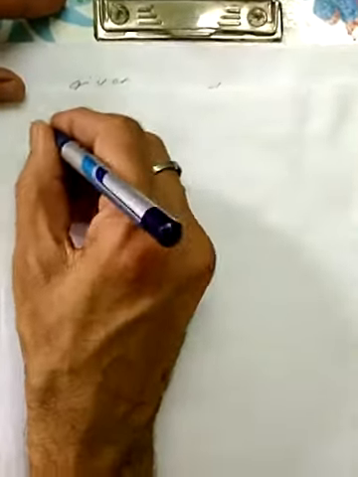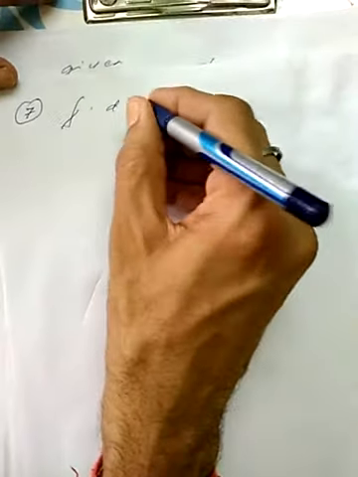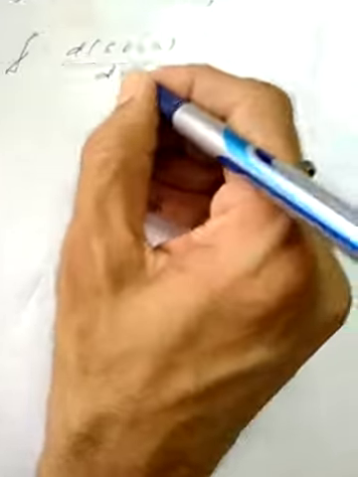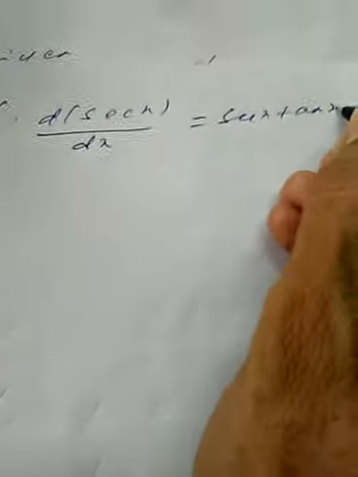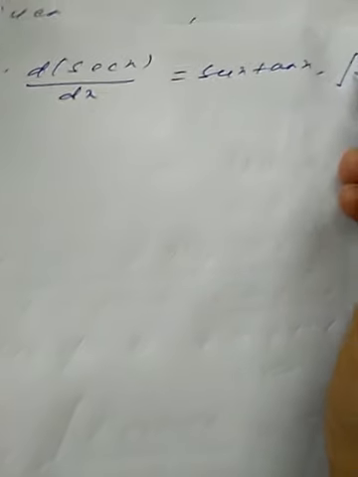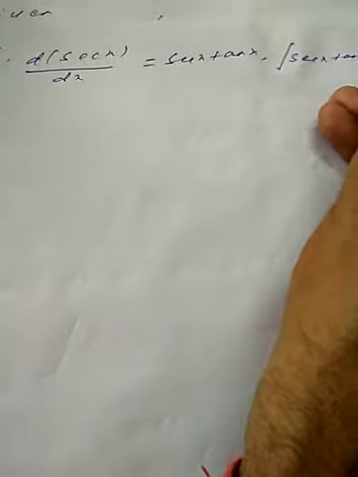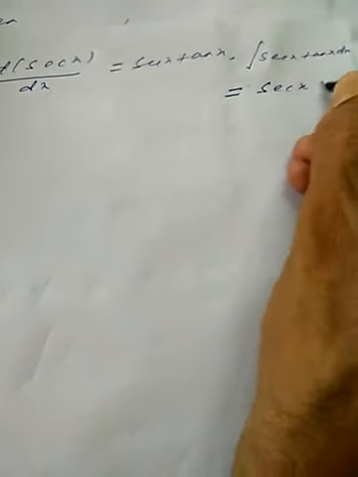Further we will go with another differentiation, this is the seventh one. Differentiation of sec x is sec x into tan x. So when we go for the integration of sec x into tan x dx, it will be sec x plus c.